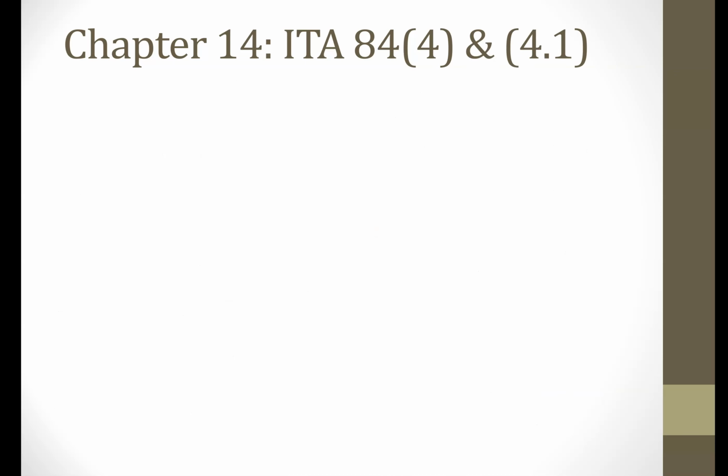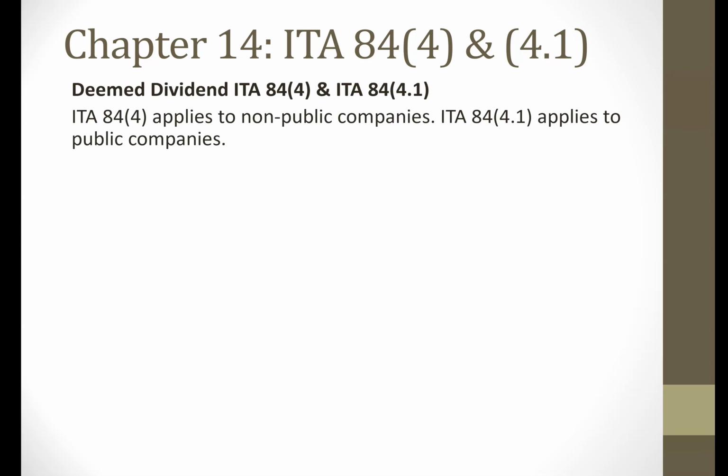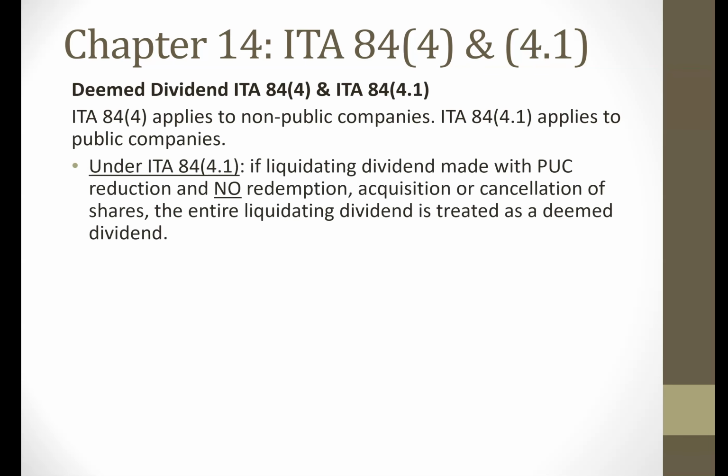Now, moving on to our final slide, we said that 84.4 applies to non-public companies and 84.4.1 applies to public companies. So under 84.4.1, as applicable to public companies, if a liquidating dividend is made with a PUC reduction and there's no redemption or cancellation of shares, it would fall under 84.4.1 if it was a public company.